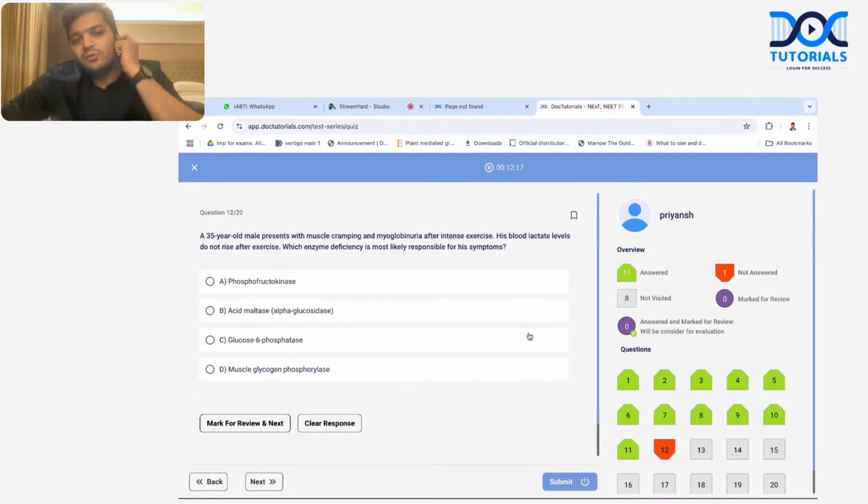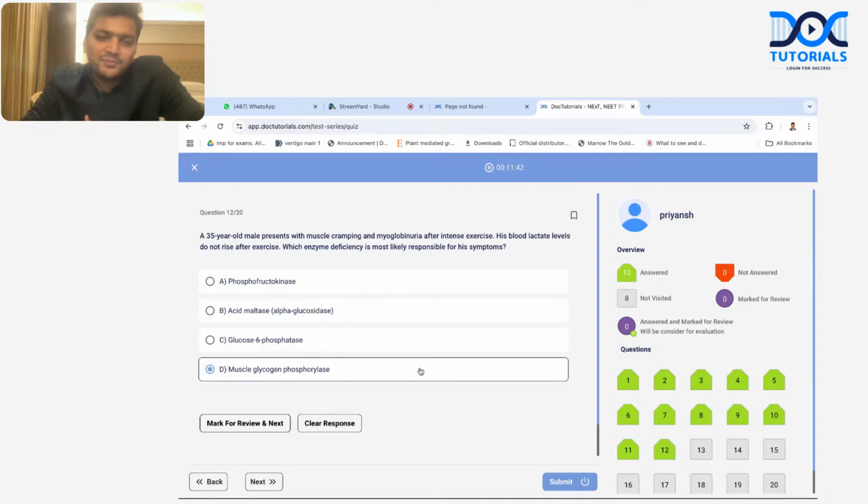A 35-year-old male patient presents with muscle cramp, myoglobinuria after intense exercise. Again, this is the fourth question coming from glycogen, and it is good for us if a single topic which we have read so nicely, the questions are coming from there. So intense exercise followed by muscle cramp followed by dark color urine. The blood lactate levels are not increasing. Yes, in McArdle disease, the blood lactate doesn't increase because the glycogen is not getting broken down, so there is no anaerobic glycolysis. So I can say yes, it is McArdle disease, which is due to deficiency of muscle glycogen